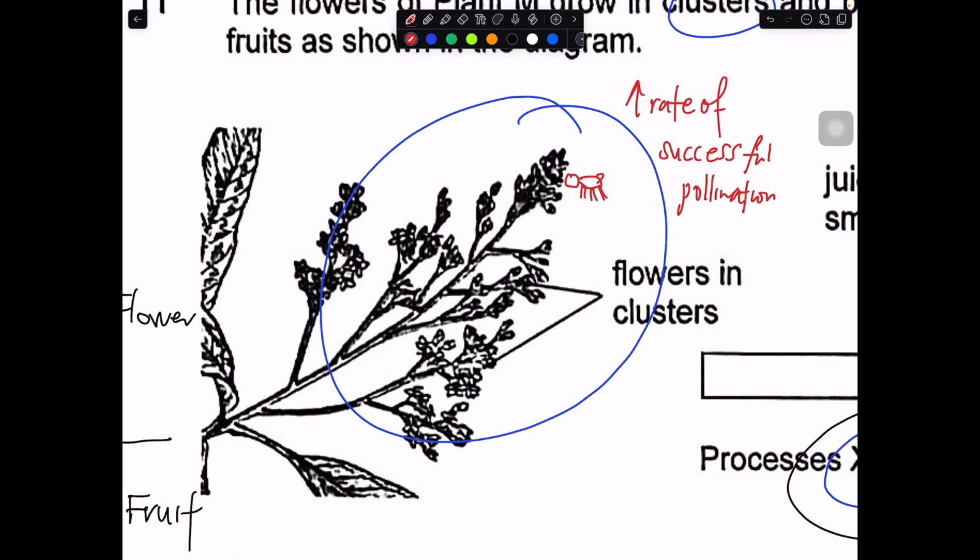Okay, because in this case, right, even if the insects were to get the pollen grain, before it goes to the next flower, right, the pollen grain might have fall off, right? So then this reduces the chance of pollination. But if they are very, very nearby, maybe before the pollen grain have a chance to fall off, it already landed on the stigma because of the short distance between the flower.